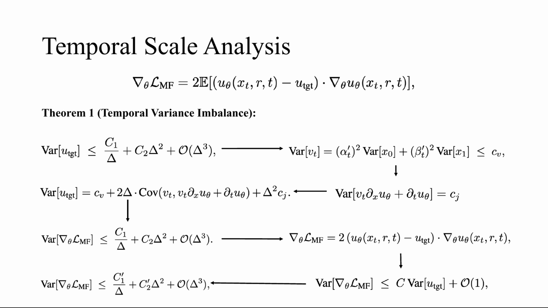Let the time interval be delta. According to our Theorem 1, temporal variance imbalance, the gradient variance bound is dominated by two conflicting terms. The first explodes as delta approaches zero near the boundaries, growing rapidly due to path curvature. The second dominates for large delta, where the Jacobian vector product term's variance takes over. This creates an irreconcilable tension. Short intervals demand aggressive constraints, while long intervals suffer from variance explosion. Vanilla mean flow uses a uniform unweighted loss, which inevitably tears apart the optimization dynamics in deep, large-scale networks.